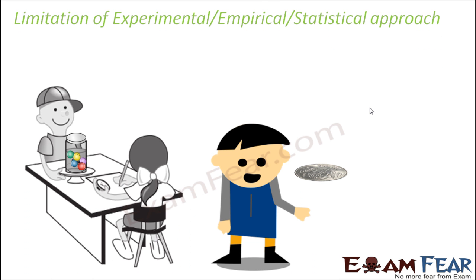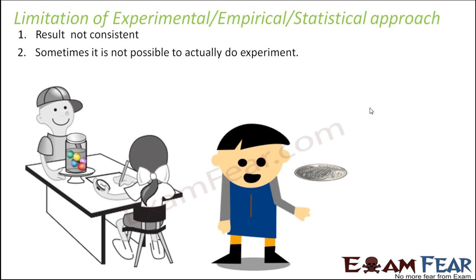But there are some limitations of the experimental approach, and that's why I will go for the other approach in the higher classes. One big limitation is that the result is not consistent. If I throw a coin 100 times, you get one probability of head and tail. If I throw it 10,000 times, I get a different probability. If I throw it 10 times, I get a different probability. The result is not consistent. The bigger the sample space is, the better the result, but it is still not consistent.